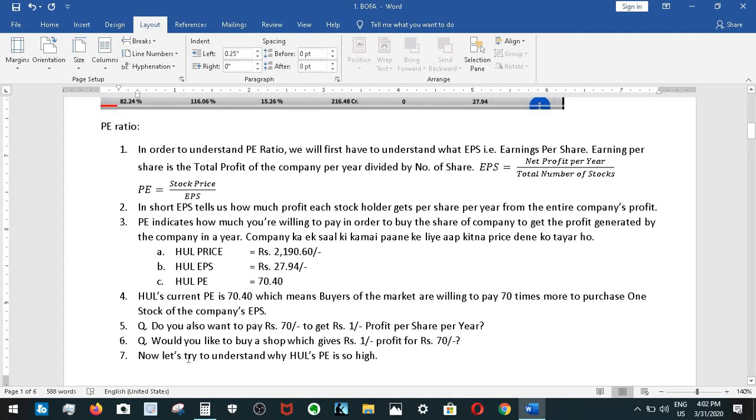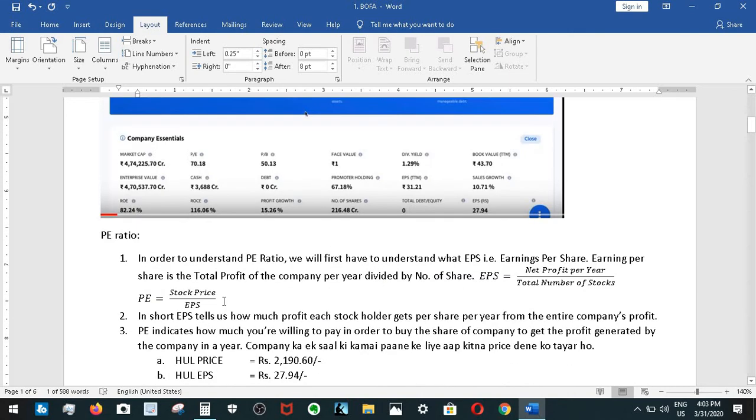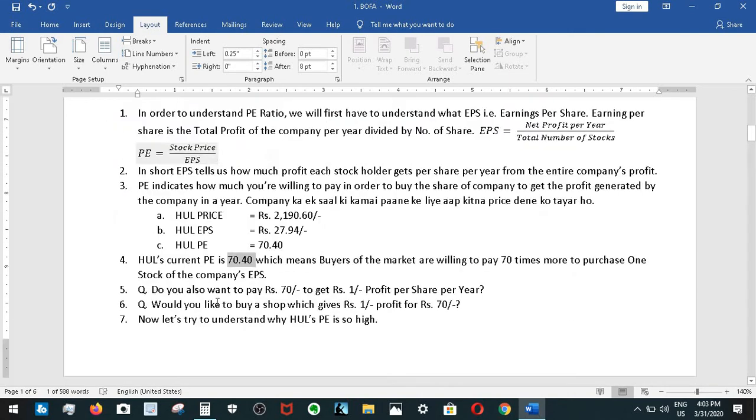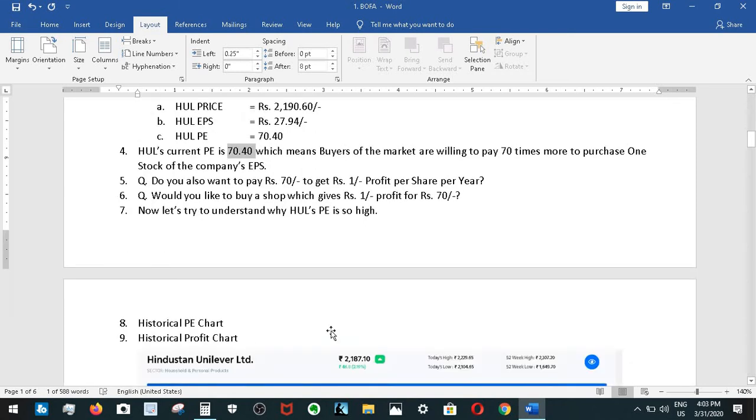So obviously it seems very high. 1 रुपया पाने के लिए why would I pay 70 rupees, right? But it doesn't happen without any reason. There has to be a reason why people are willing to pay that much, right? And the reason is very obvious, because HUL has been a very profitable company throughout the years, which we'll see in later years. Okay, now let's try to understand why HUL's PE is so high.